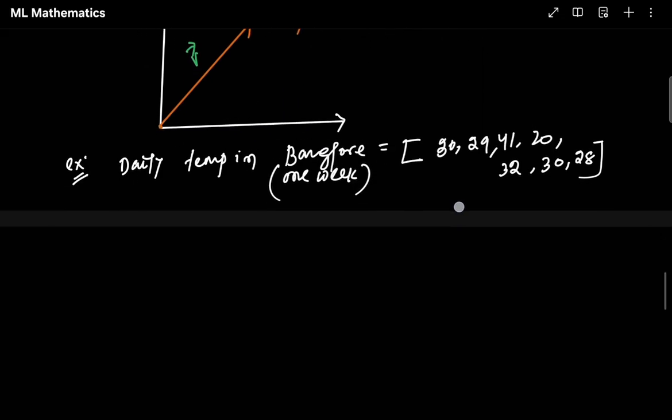Now you might have noticed one thing: these vectors all have single values, like scalar values.